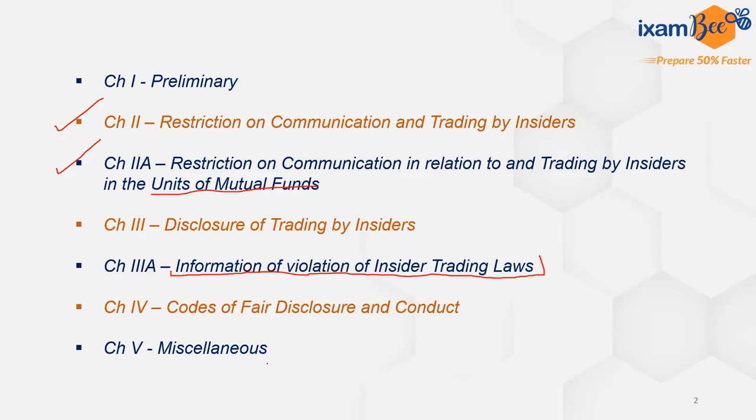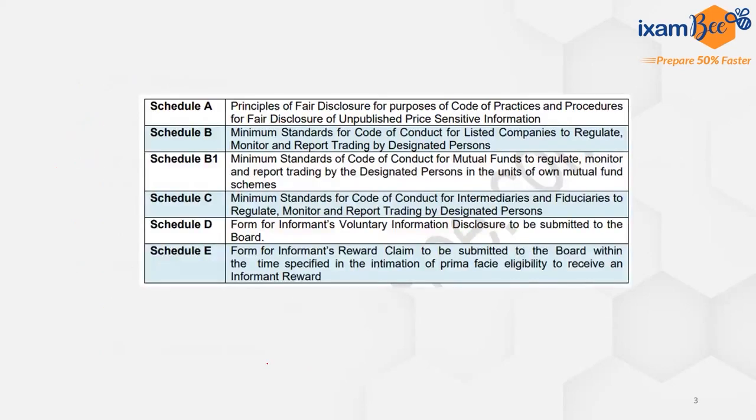Then after chapter number 5, we have regulations, we have schedules. In the schedules, schedule A, B, B1 and C talk about the codes of conduct and the principles of fair disclosure. D and E are only talking about the forms. So D and E, you don't need to go through in detail. These are only the forms. Just remember what forms are there.